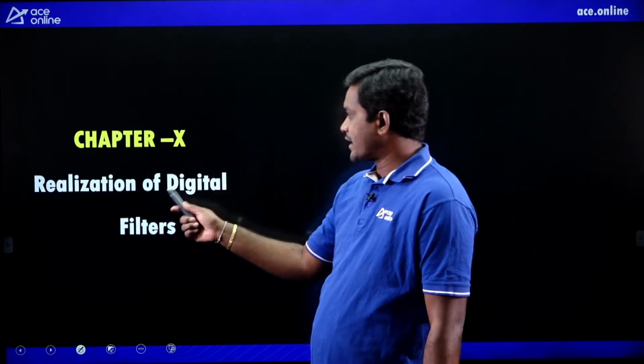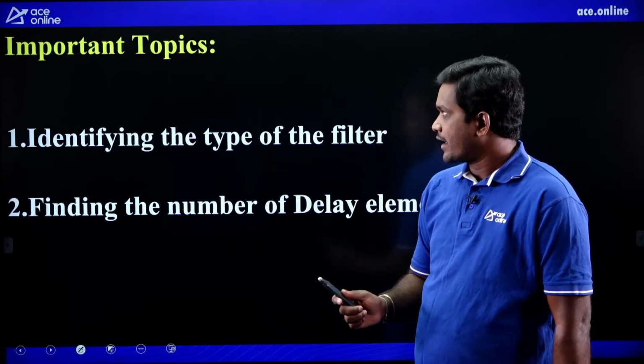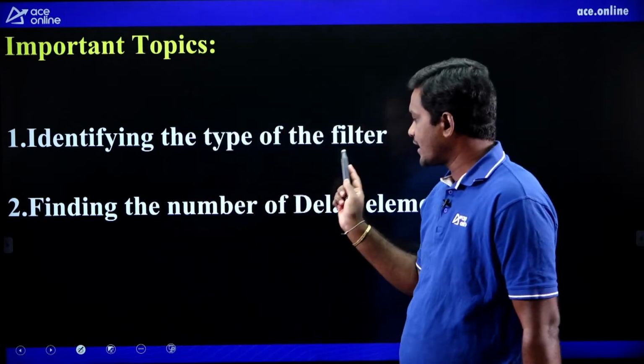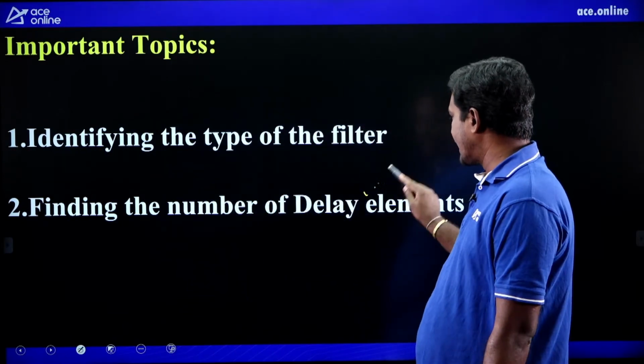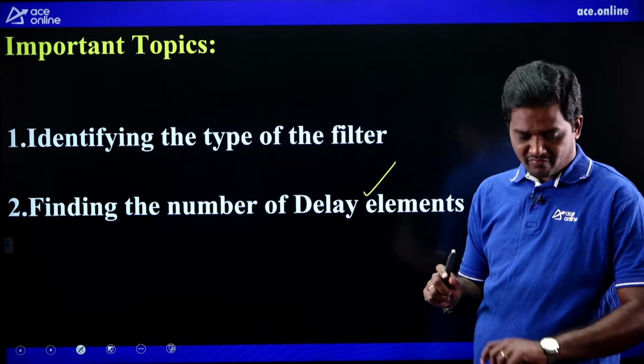And the next chapter, realization of digital filters. Now, important topics are identifying the type of the filter and finding the number of delay elements. These are the important topics in the realization of digital filters chapter.